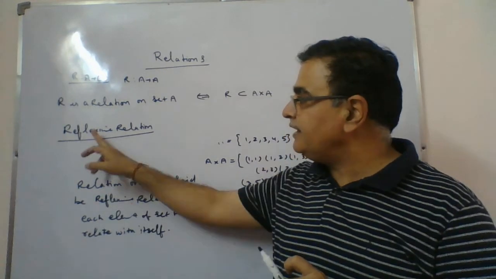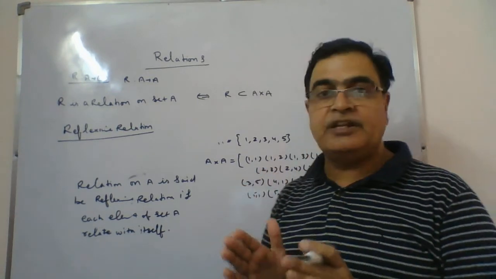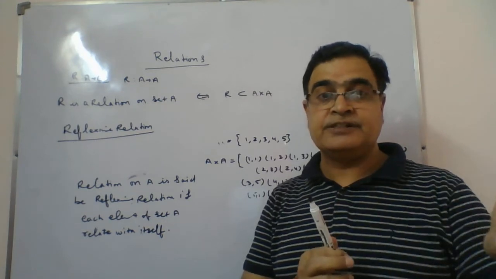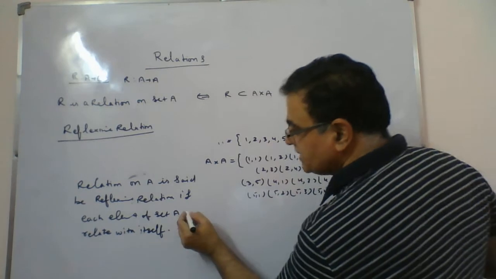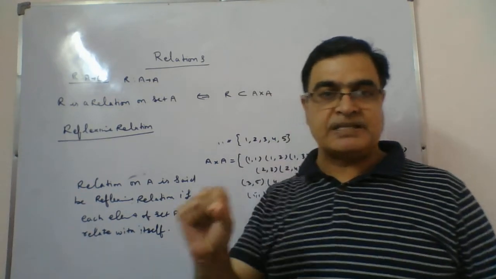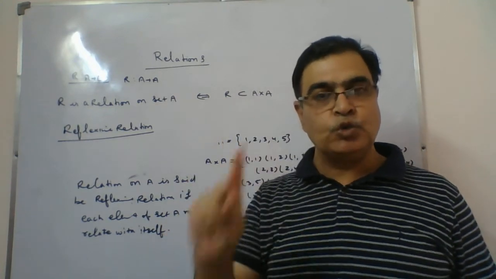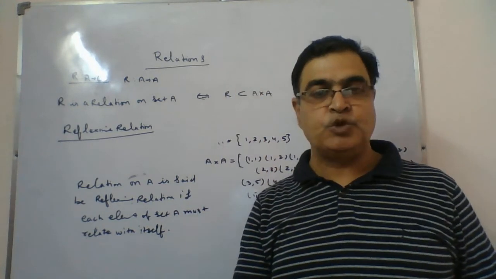All 5 members will come and no extra must be there. But when we say it is a reflexive relation, the relation should be such that each and every element of set A must relate with itself. Means 1 should be there, 2 should be there, 3, 4, 5 should be there.